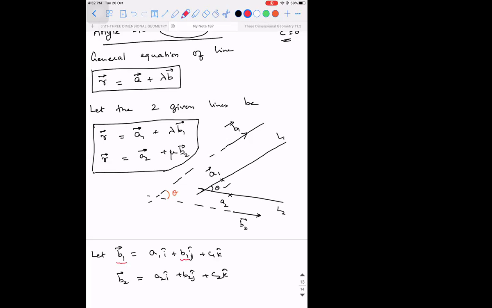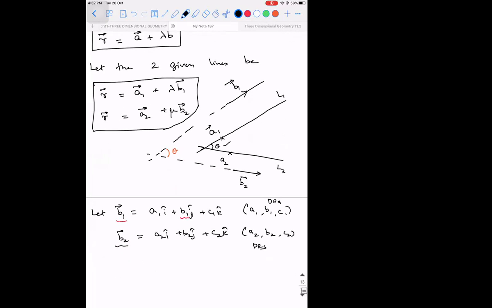Since it is in your textbook, it is given as B, I'm following it. If you want, you can take it as an alpha vector also. Where A1, B1, C1 represent the direction ratios of B1 vector. Similarly, A2, B2 and C2 represent the direction ratios of B2 vector.